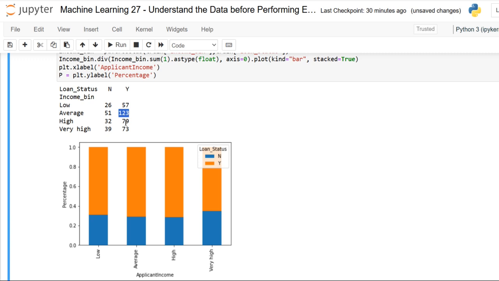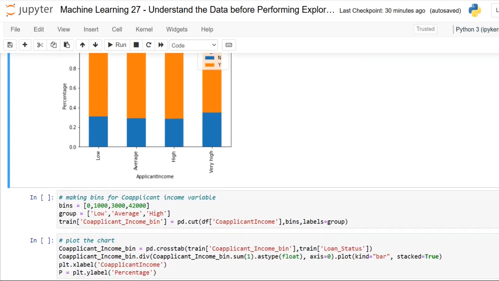And here 32, 79, 39 and 73. So it can be inferred that applicant income does not affect the chances of loan approval, which contradicts our hypothesis, in which we assumed that if the applicant income is high, the chance of loan approval will also be high. Okay, so we will analyze the co-applicant next.